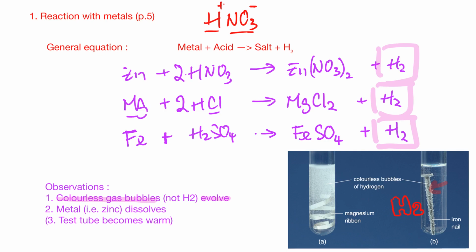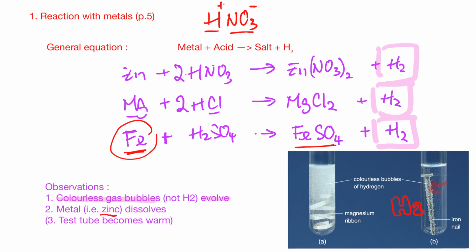Second one will be the metal dissolves. You find that this metal, at the end, becomes a salt, which is soluble in water. So the metal will slowly dissolve. So remember, try to say zinc dissolves, but not metal dissolves. Metal is too general. You put zinc in it, so therefore no worry. You can say zinc dissolves instead of metal dissolves.